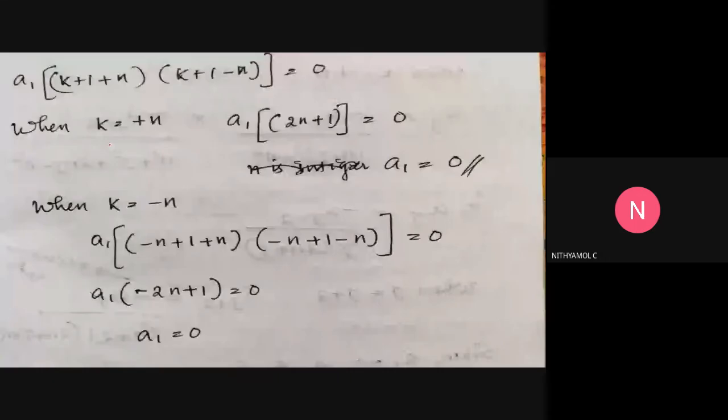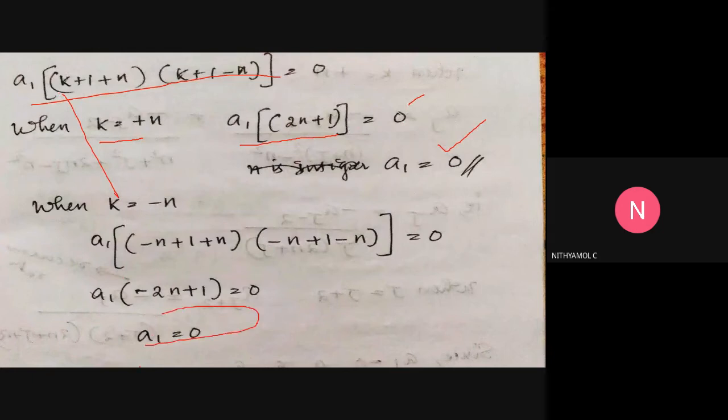When k is equal to plus n, a1 into (2n plus 1) is equal to 0, that is, a1 is equal to 0. Now we put k equal to minus n, then a1 is also equal to 0. So now a1 is equal to 0.